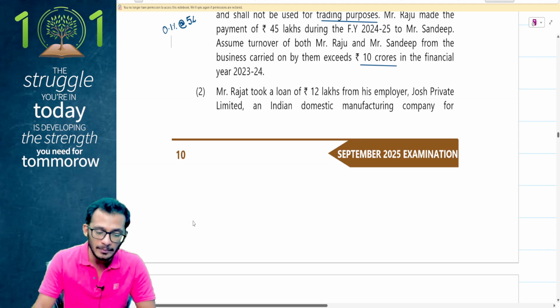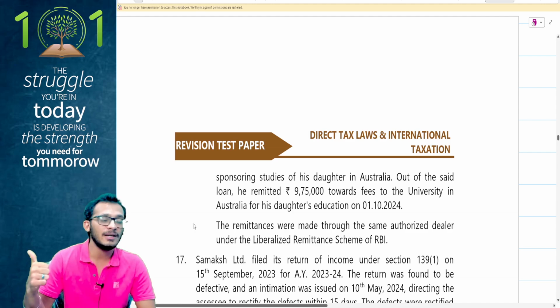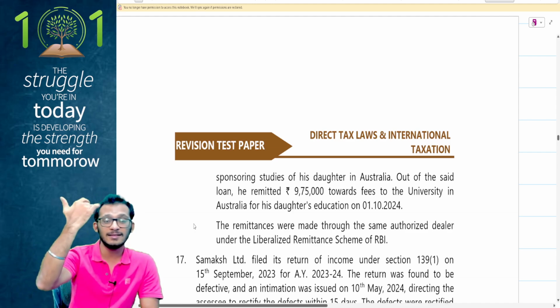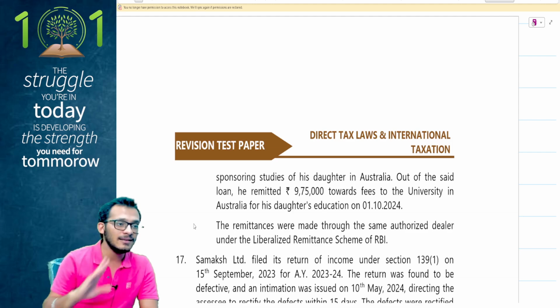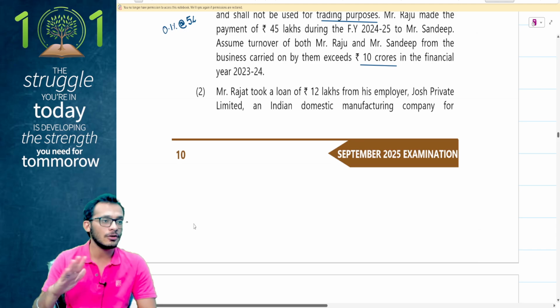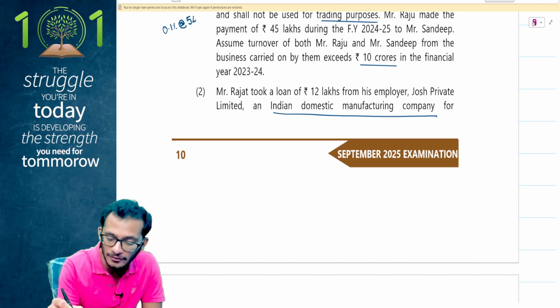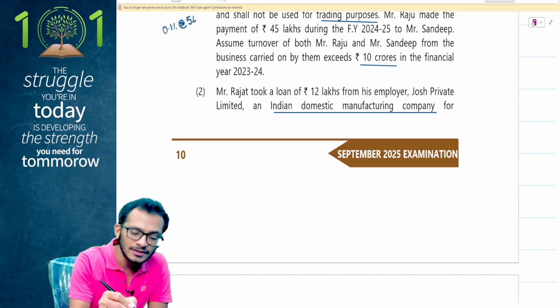Here I have made a payment of 9,75,000 rupees. Because I made a payment of 9,75,000 rupees, 7 lakhs is anyway not liable for TCS. The balance 2,25,000, I'll have to ask whether I've taken a loan under 80E or not. In this question, they have mentioned that they've taken a loan from an Indian domestic manufacturing company. Here is where the issue starts.